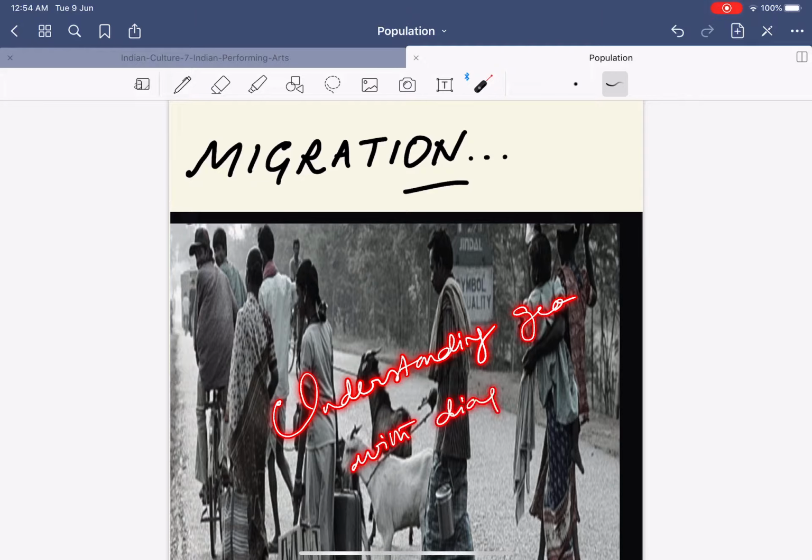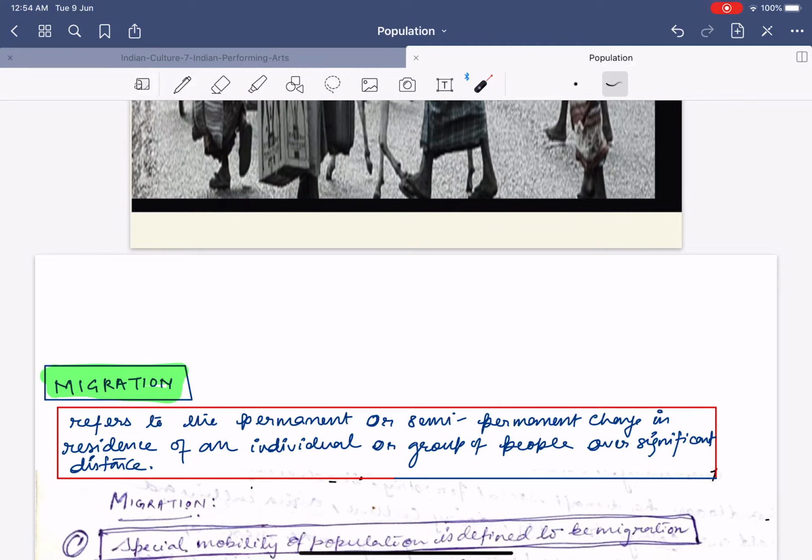Today we'll be talking about migration. Now, before beginning this chapter, first let us discuss what migration is. This is the simple definition as per Rupa Made Simple.